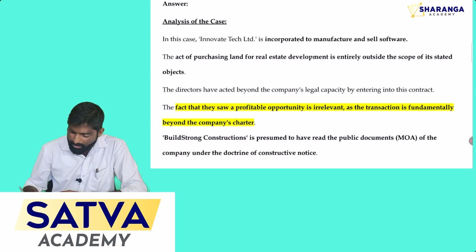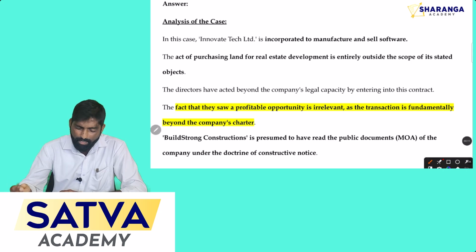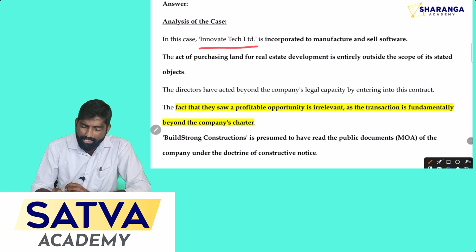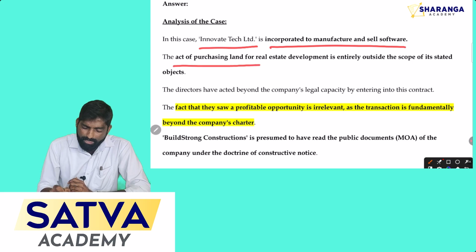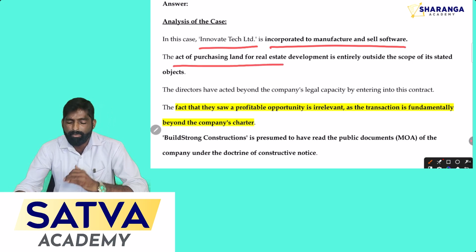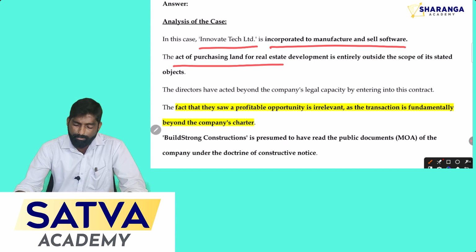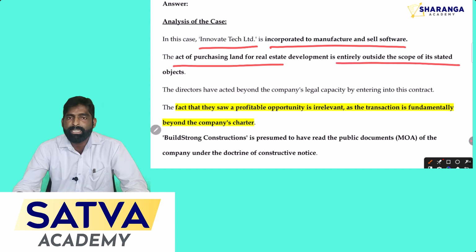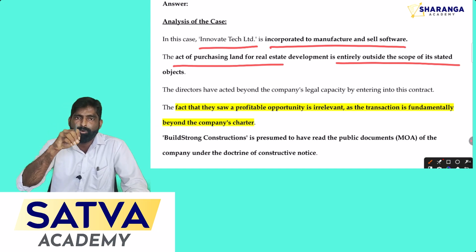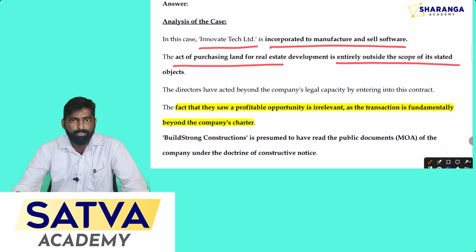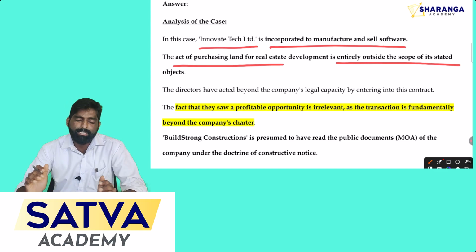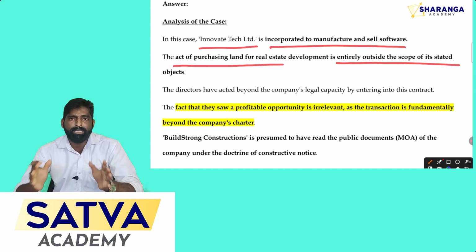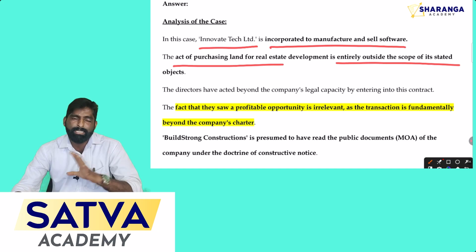See, as per the question here, Innovate Tech Company Limited was incorporated to manufacture and sell software. Here the act of purchasing the land for real estate development will be an ultra vires act, meaning entirely outside the scope of the stated object. So in the given question you can know that the company's authority is related only to manufacture and sale of computer software, not these kinds of transactions. Now the sector is different. Here these transactions belong to the real estate sector or infrastructure development companies' transactions.